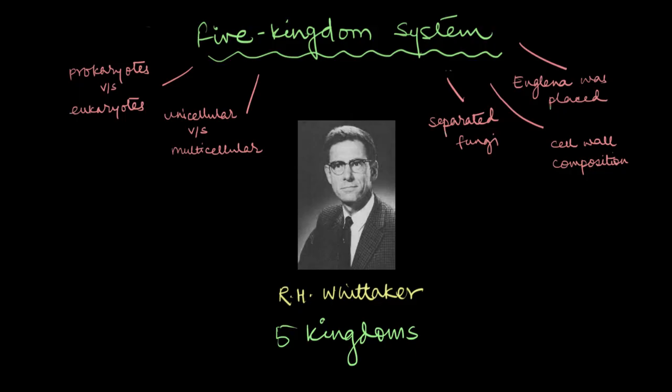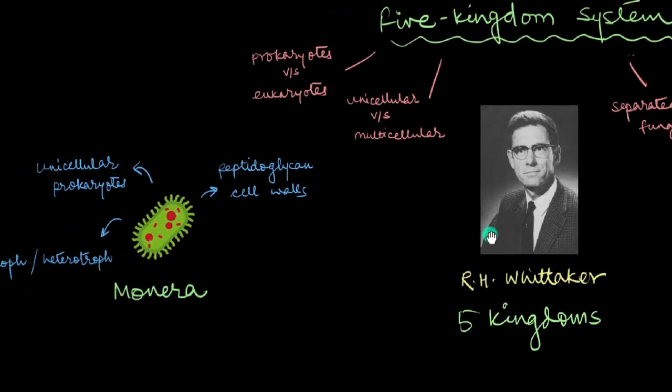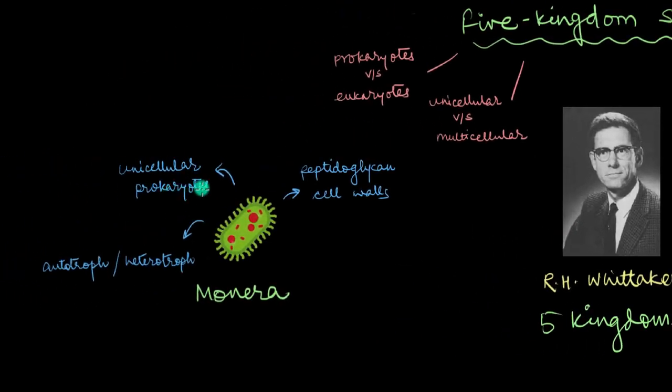Going from the simplest to the most complex, the very first kingdom is Monera. It includes the simplest organisms to ever exist, the single-celled or unicellular prokaryotes, or in other words, all kinds of bacteria. These organisms don't have a nucleus or organelles, and while some can survive on autotrophic nutrition, others rely on